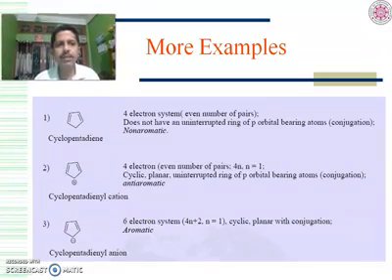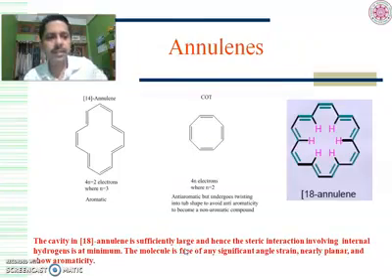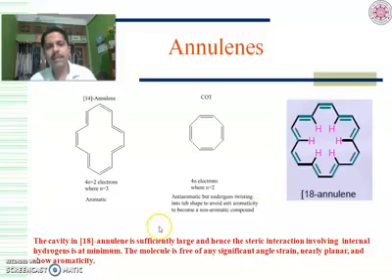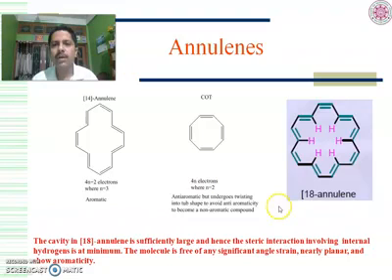These are more examples for your practice. I think you will practice them later. Now let us take another example. Annulenes. Annulenes are always this type of cyclic compounds, but here the volume in between the molecule is very large. Therefore, the cavity in annulenes is sufficiently large, and hence steric interactions cannot play any role in the case of aromaticity. Therefore, all the molecules here are aromatic as they follow the 4n plus 2 rule. The molecules are planar because of the large cavities present in between the molecule.